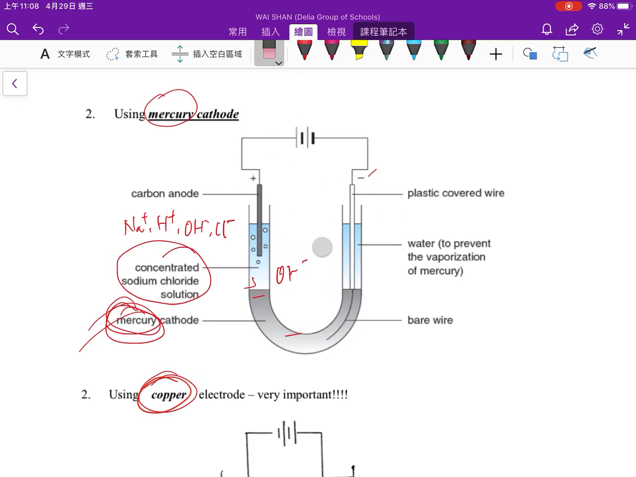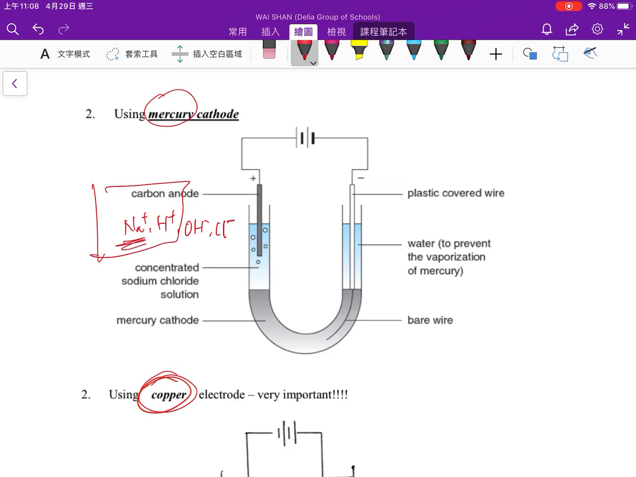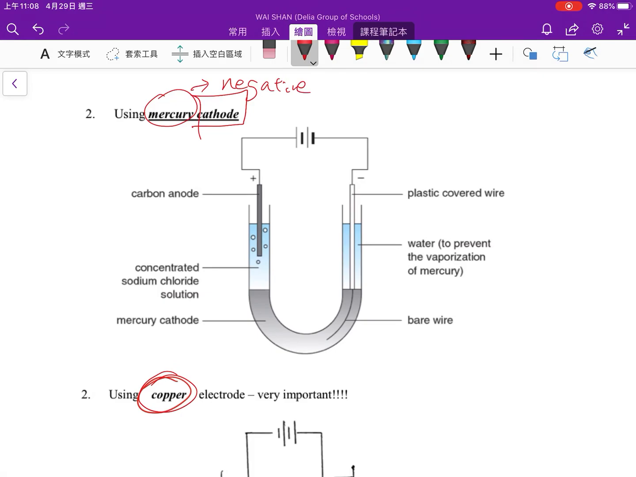Only when it is connected to the negative electrode, and among the cations here there is a metal ion, then metal will be formed instead of hydrogen gas. So mercury will only affect the products of electrolysis when it is the cathode, or when it is connected to the negative electrode of the battery.